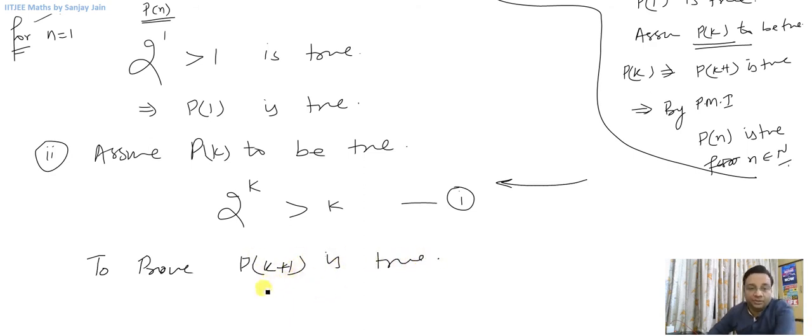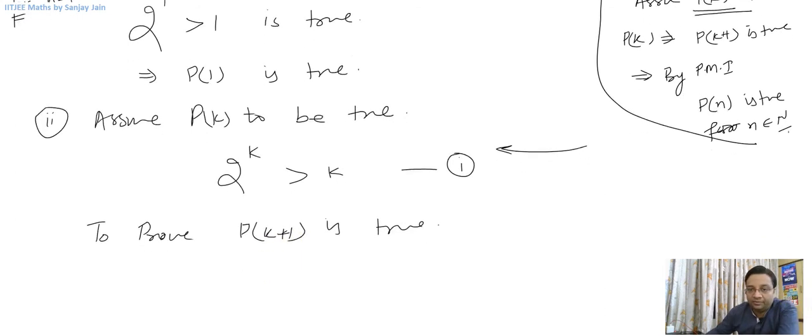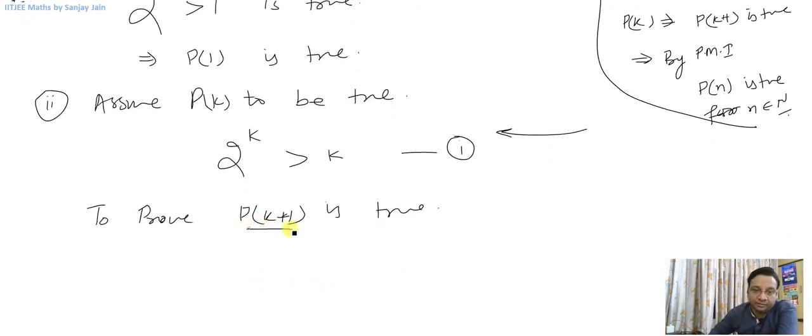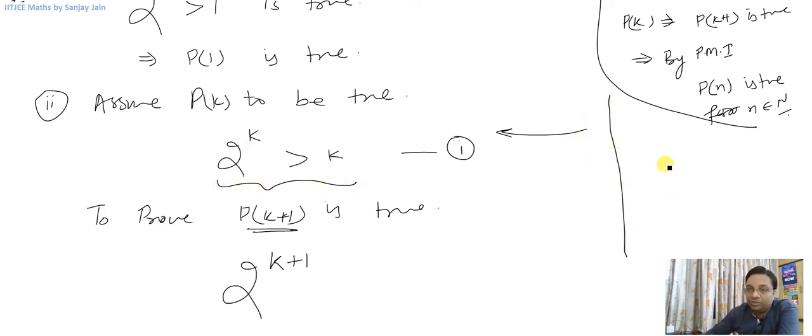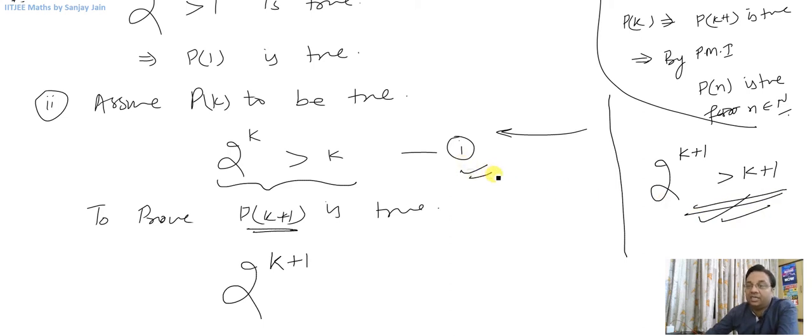So let us observe only the left side of the inequality. For p of k plus 1, I'll have 2 raised to power k plus 1, because I need 2 raised to power k plus 1 to be greater than k plus 1, right? If I can achieve this, I will say that by principle of mathematical induction, the statement is true for all n belonging to natural numbers.